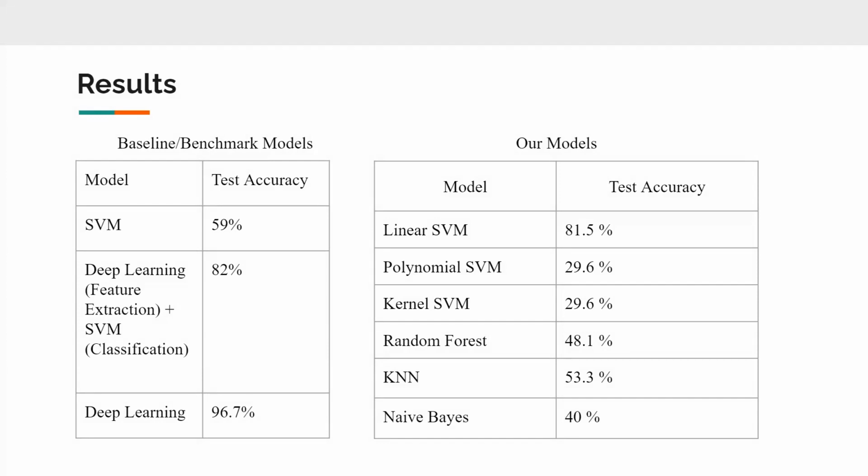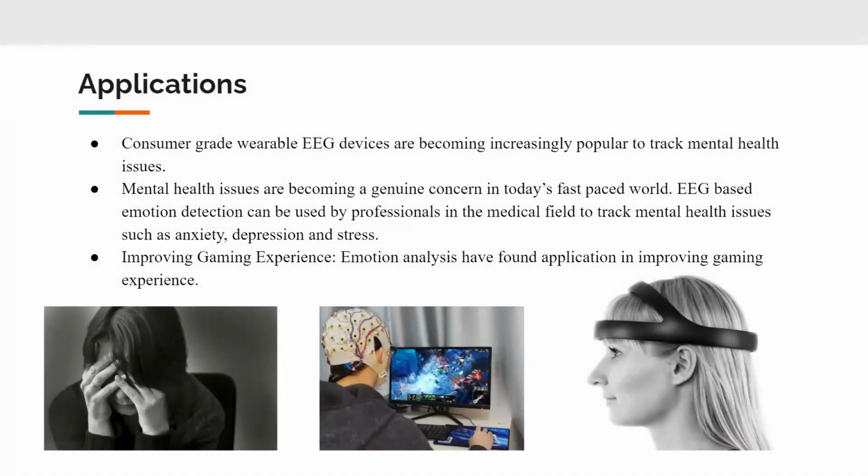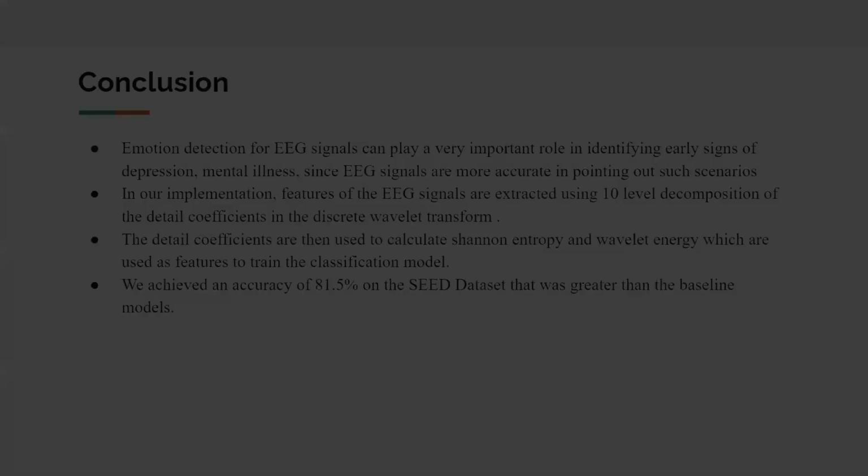Even though they were getting an accuracy of 96.7% using the deep learning model, we achieved an accuracy of 81.5% on the linear SVM model, which is computationally cheaper, and the accuracy was much higher than the baseline model. So this is what we've accomplished in our project so far. And here are a few applications of our project. It's mainly widely used for tracking the mental state of a patient.